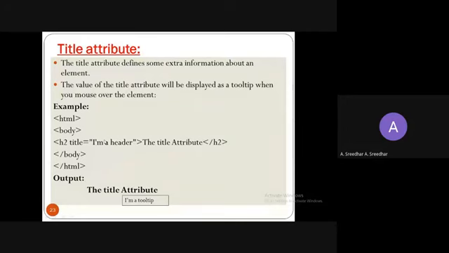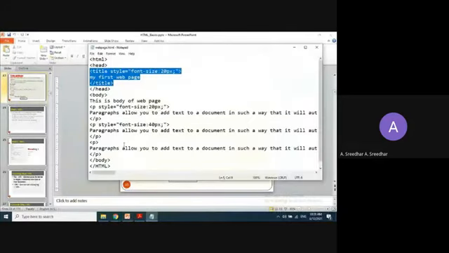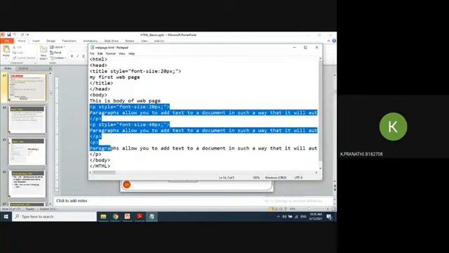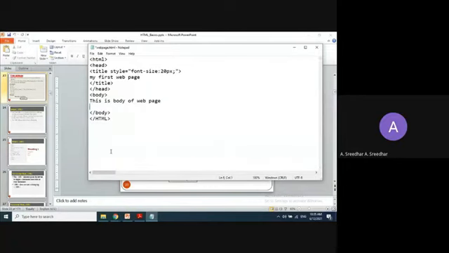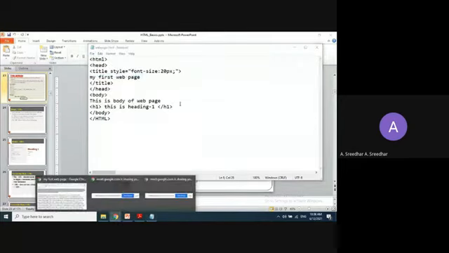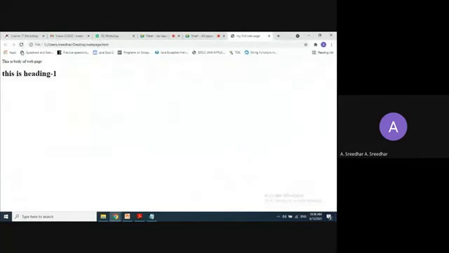Let us try to work this out. Write heading 1 or 2, whatever you want. So this is heading 1, and now close the heading tag. Right, now save it. Just refresh it. Now we can see this is heading 1, right? Just place the cursor anywhere, and nothing else is displayed.